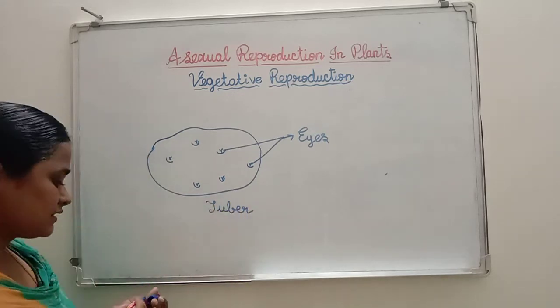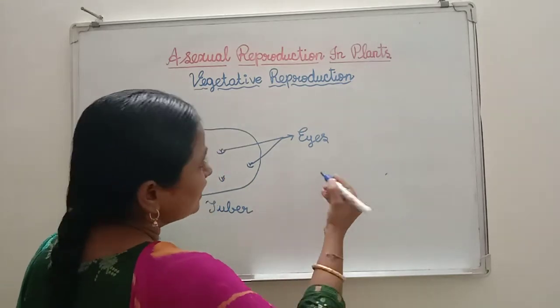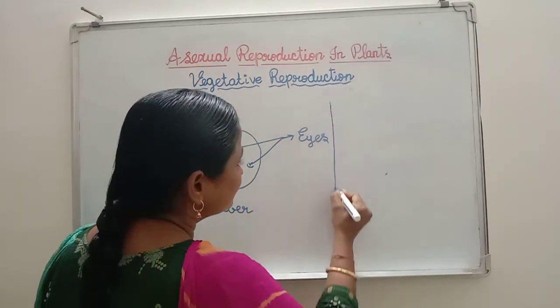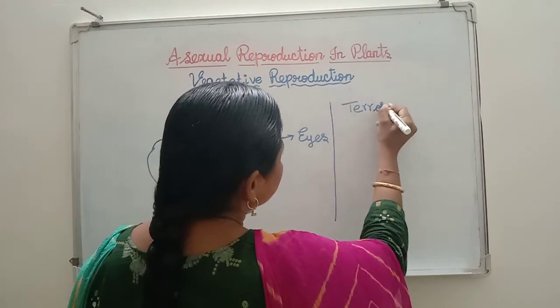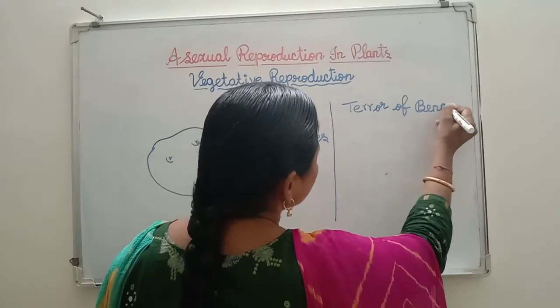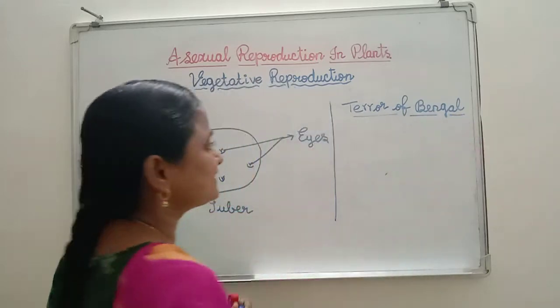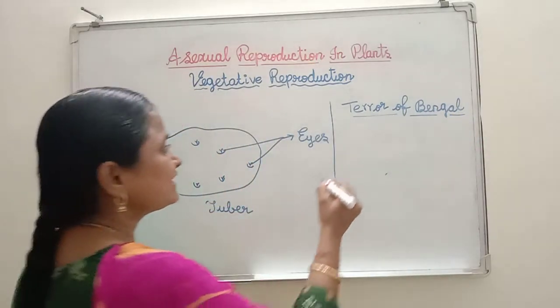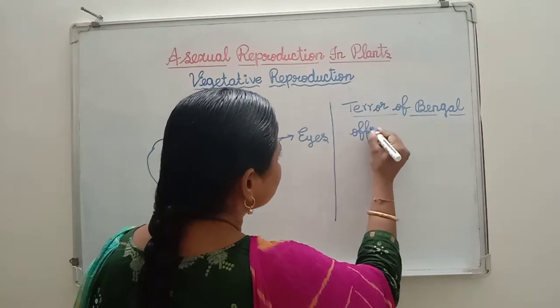Got it? Then another example, you already know very well, terror of Bengal. How does asexual reproduction take place in terror of Bengal? With the help of vegetative propagules called offset.